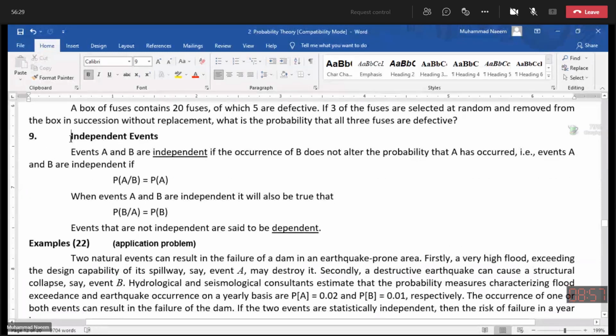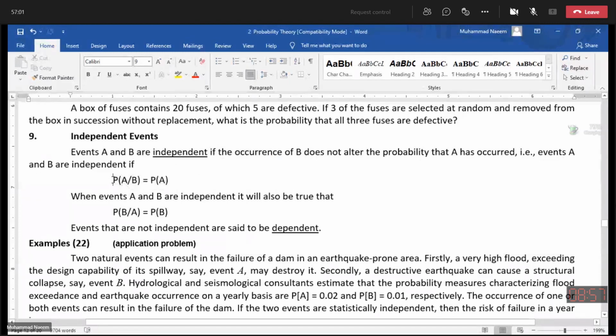Conditional probability is helpful to define independent events. In conditional probability, our second event depends upon the performance of the first one. But if it is not affected by the first event, this means both are independent.